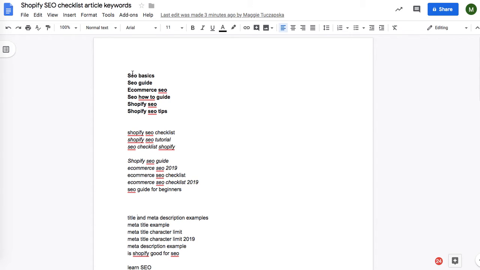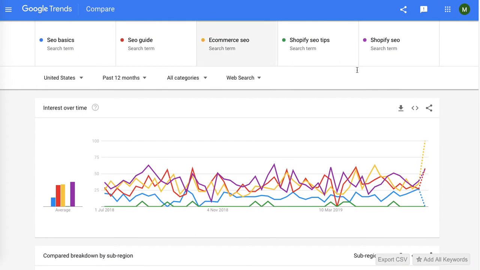So these are the best candidates. They are in bold because they've got quite a lot of volume, and I am checking it now on Google Trends, which I really like, so I can see if the trend is rising or not, if there are regular monthly searches, which is great.